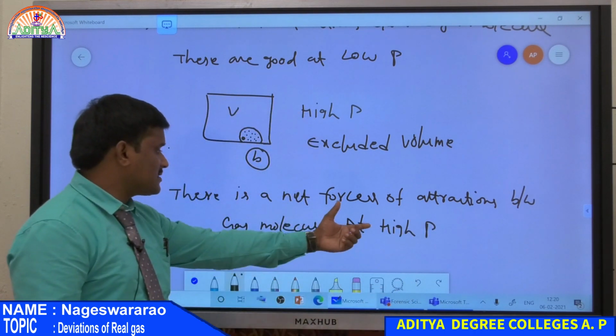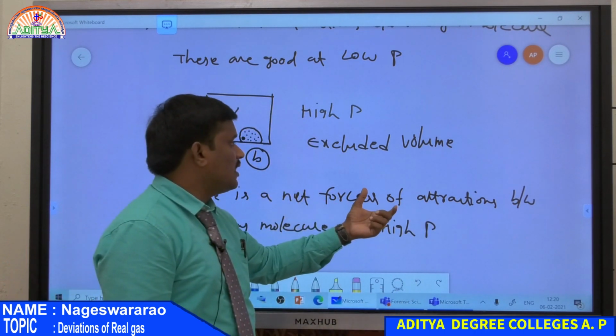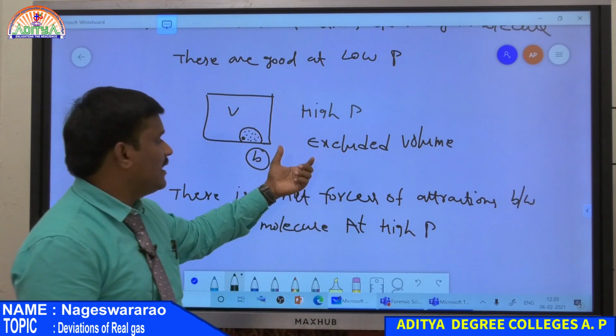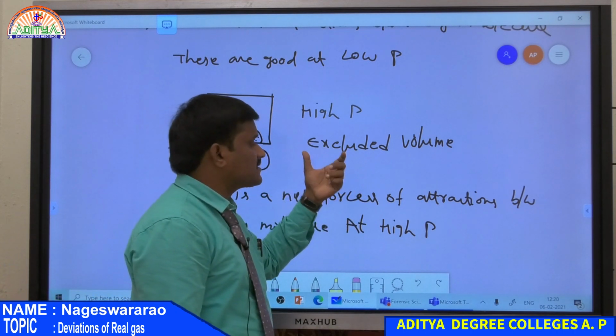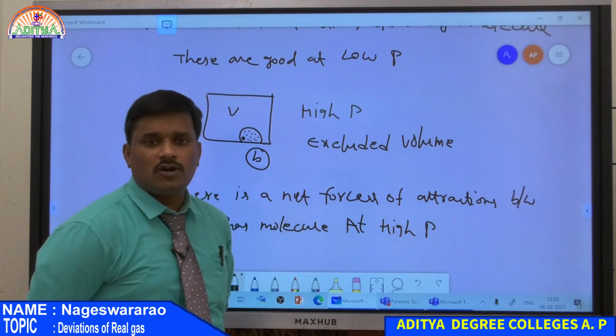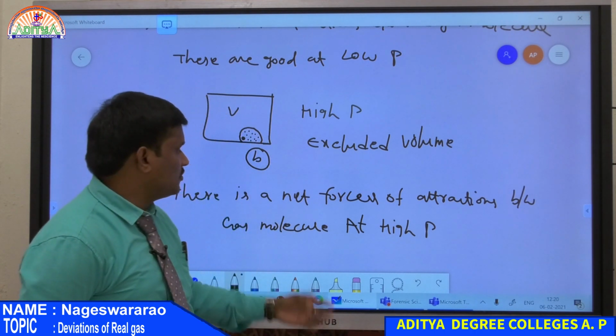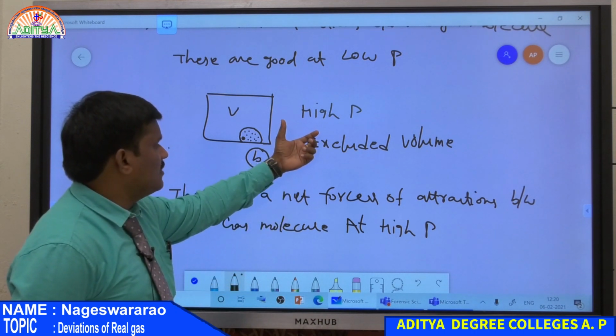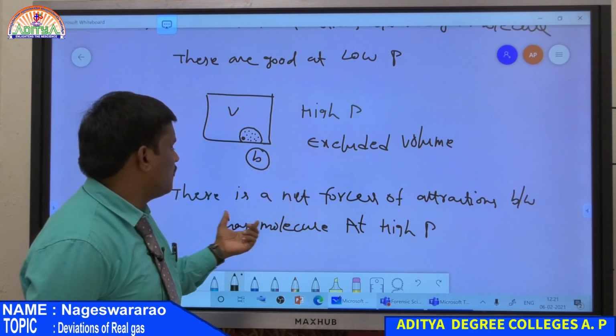So at high pressure there is a force of attraction, and also the excluded volume cannot be neglected compared to the total volume. Therefore there are two deviations. One is volume correction, and the other is due to forces of attraction.